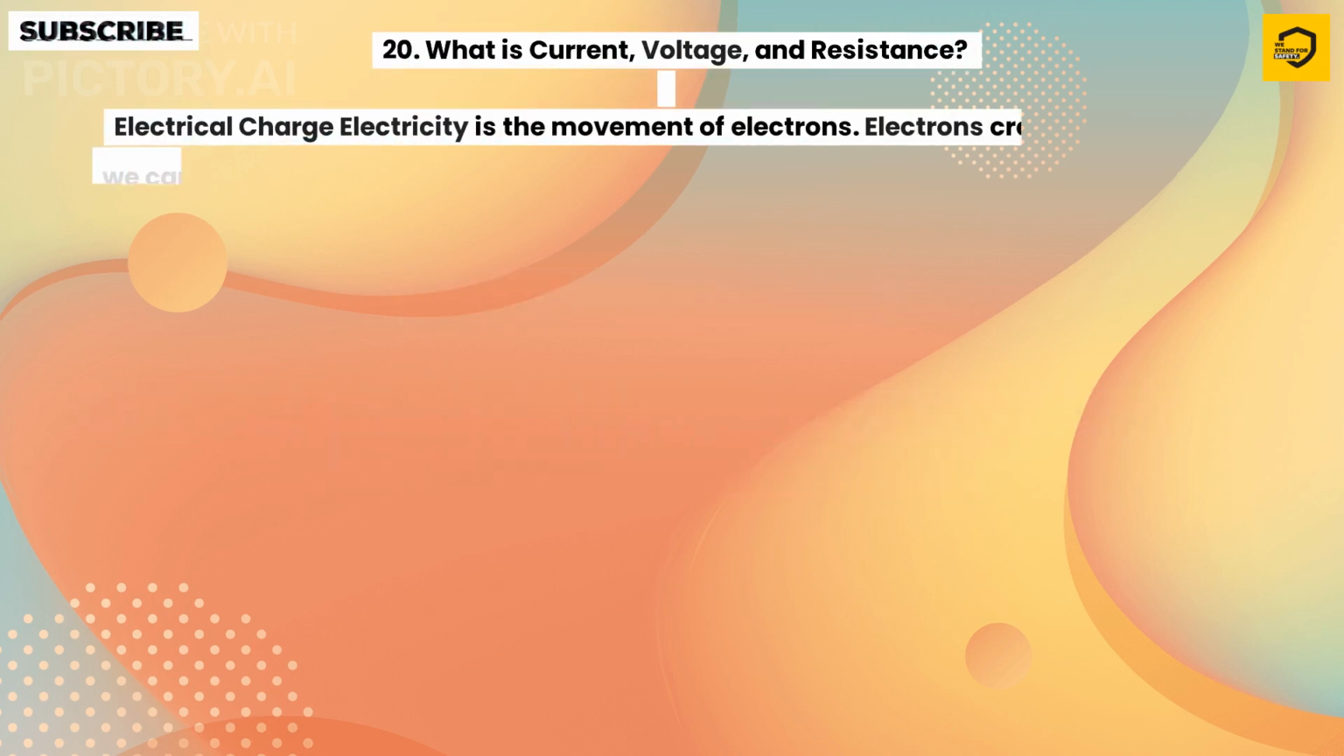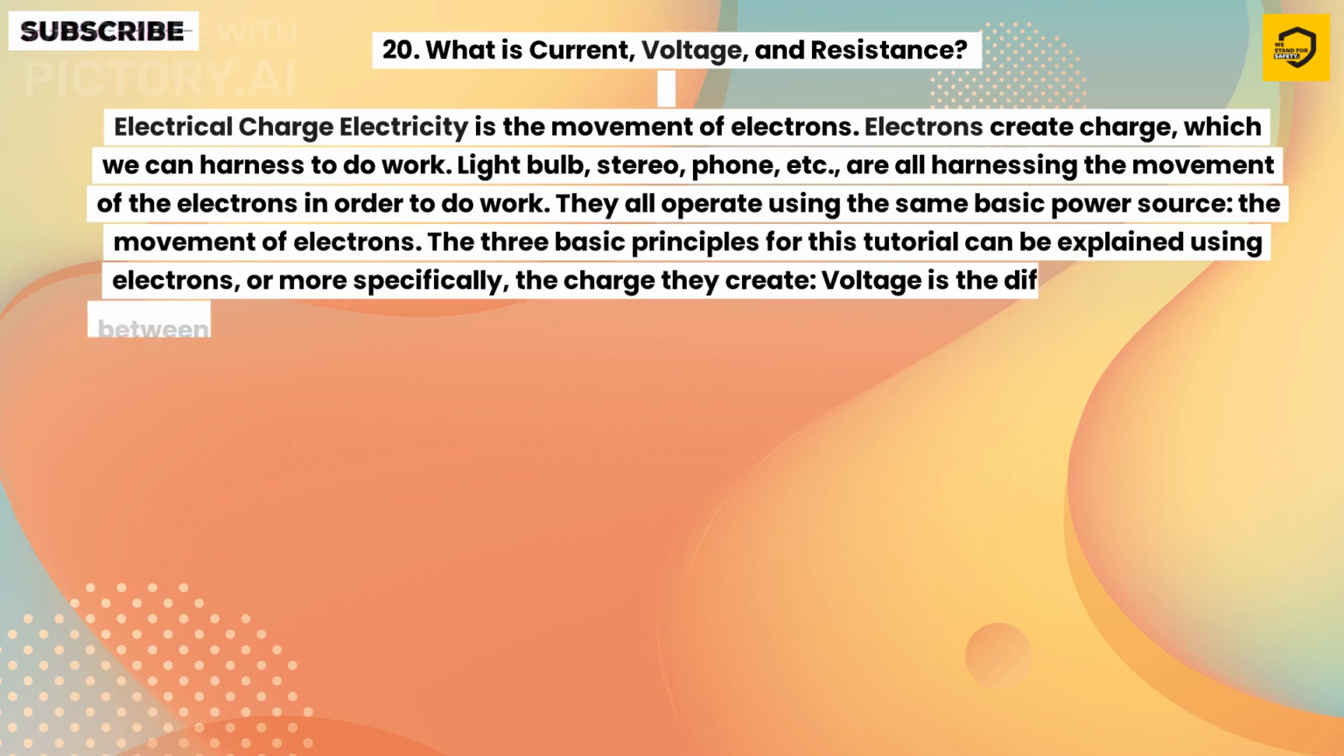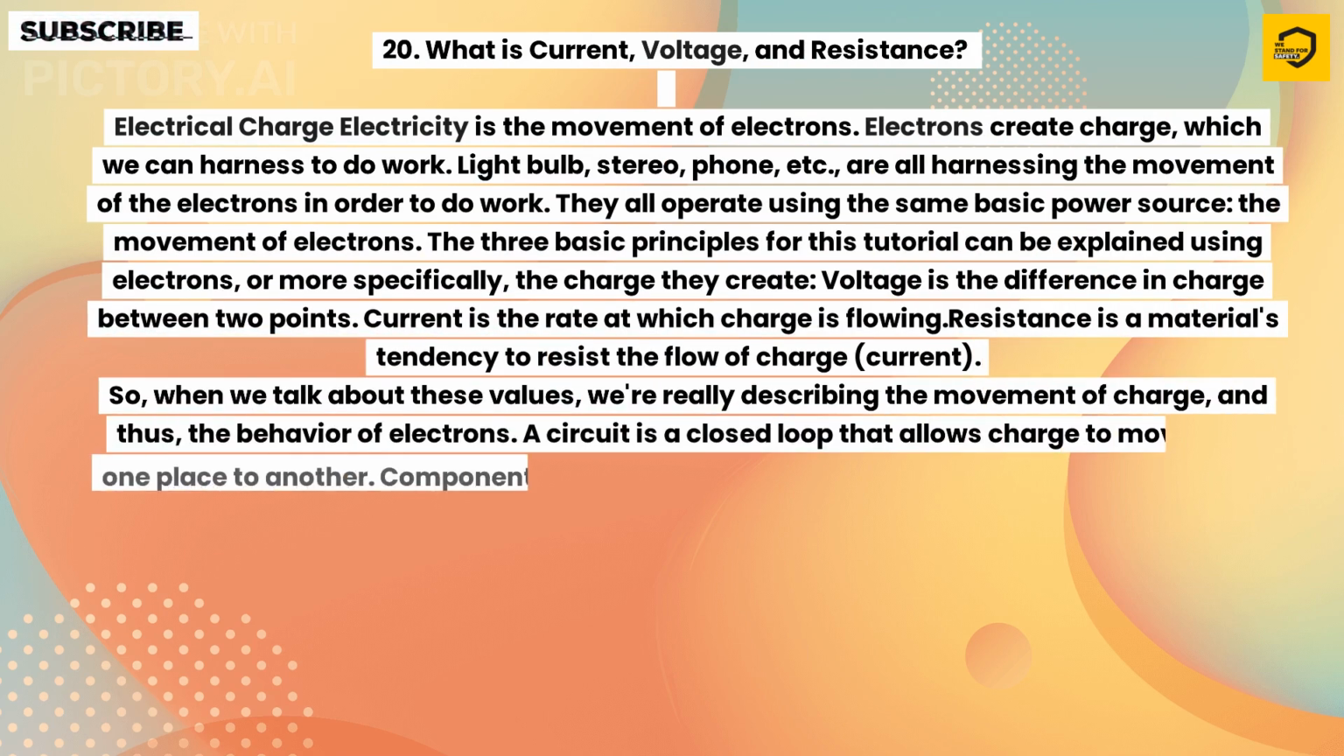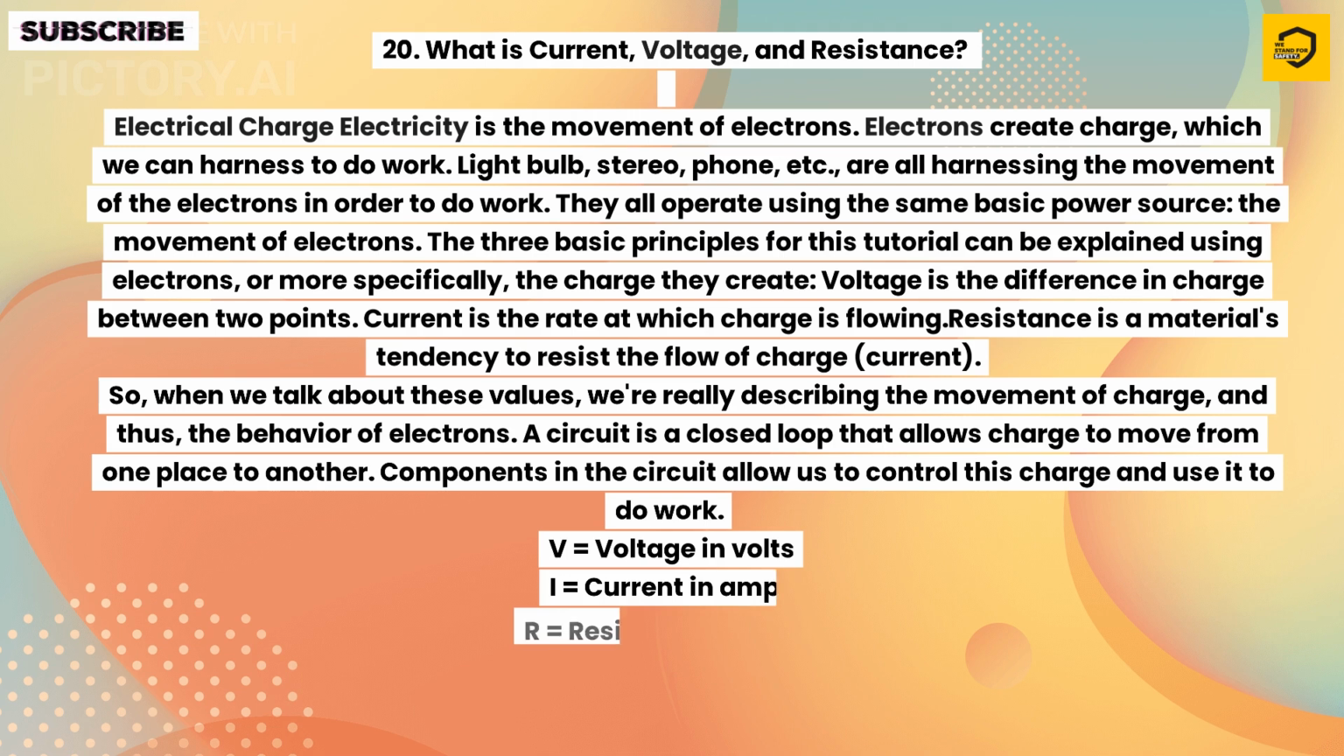20. What is current, voltage, and resistance? Electrical charge. Electricity is the movement of electrons. Electrons create charge, which we can harness to do work. Light bulb, stereo, phone, etc., are all harnessing the movement of the electrons in order to do work. They all operate using the same basic power source, the movement of electrons. The three basic principles for this tutorial can be explained using electrons, or more specifically, the charge they create.